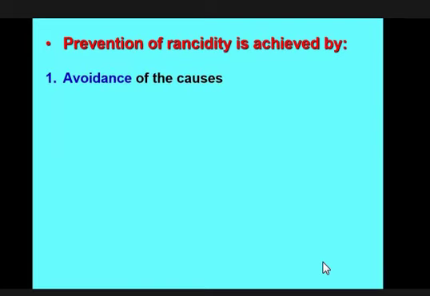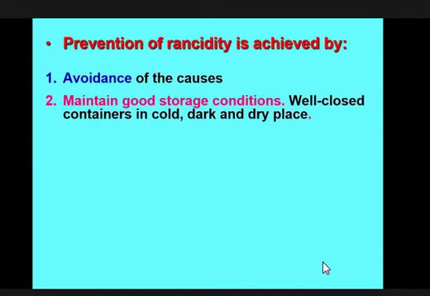On the packet of different types of products, you will observe that it is written, please keep it under 20 degrees Celsius temperature in a dry and dark place to avoid this rancidity. So it is written there that you should keep it in such conditions. So you have to avoid the causes that are responsible for the rancidity. Then maintain good storage conditions, with closed containers in a cold, dark and dry place. If you can preserve your fat in this condition, you can avoid the rancidity.